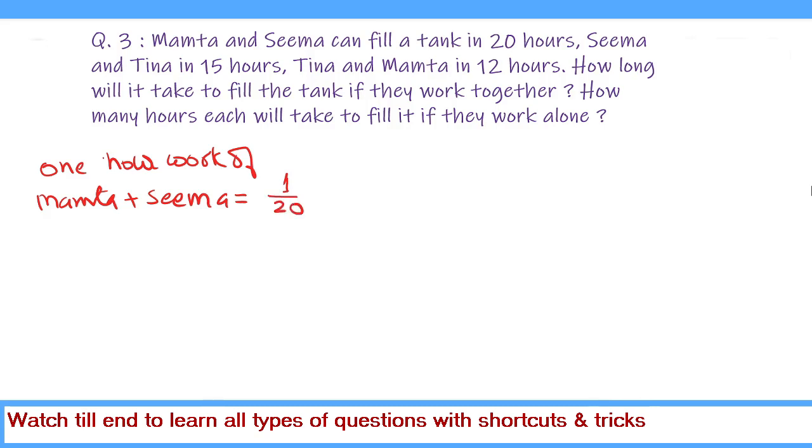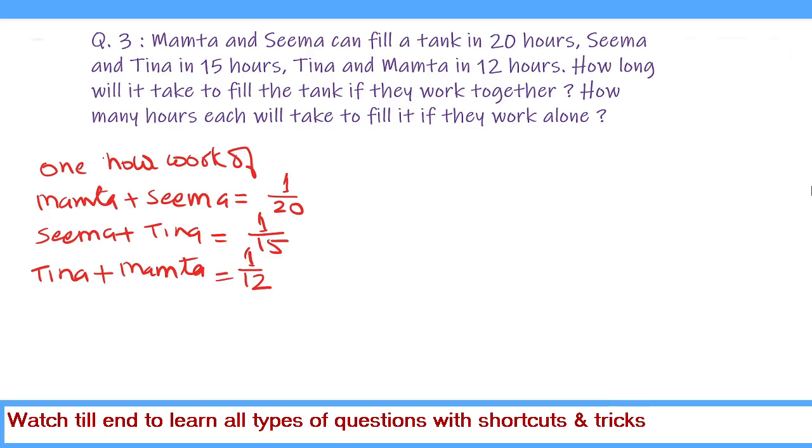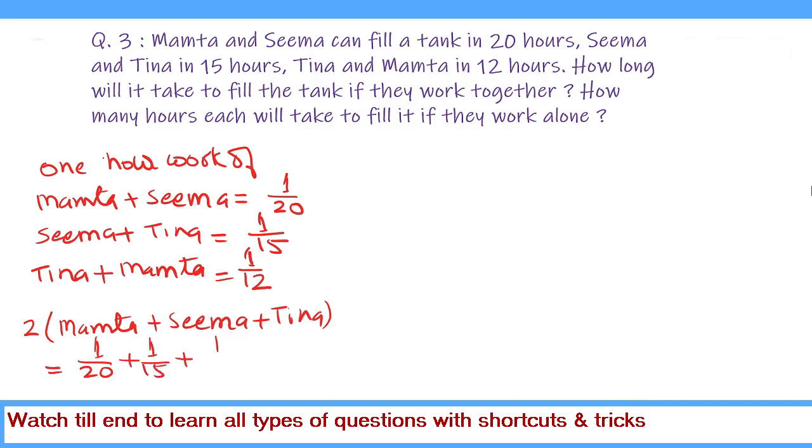And Seema and Tina are filling the tank in 15 hours, so the 1 hour work of Seema and Tina equals 1 upon 15. And Tina and Mamta are filling the tank in 12 hours, so the 1 hour work of Tina and Mamta equals 1 upon 12. If we add all these three, there will be 2 times Mamta, 2 times Seema and 2 times Tina. So twice the 1 hour work of Mamta plus Seema plus Tina equals 1 upon 20 plus 1 upon 15 plus 1 upon 12.